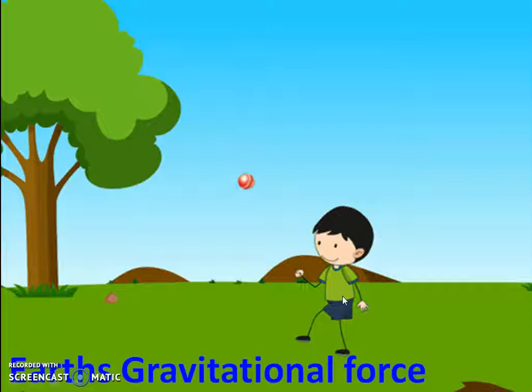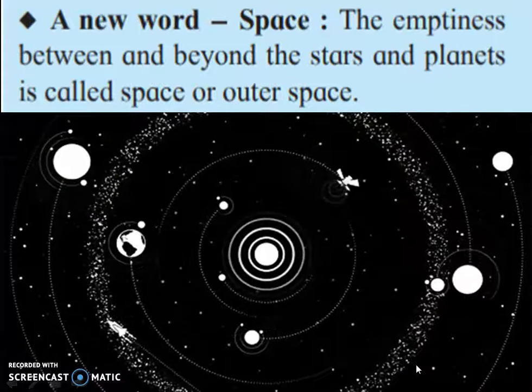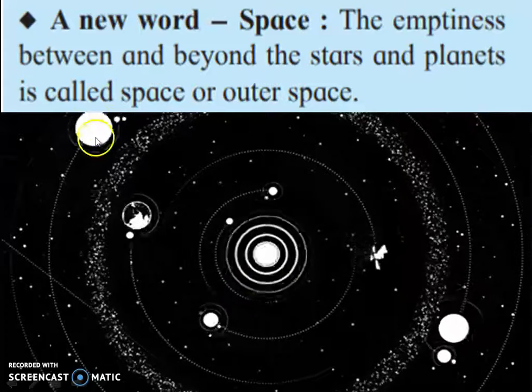Why has this happened? Because of the Earth's gravitational force. All things on the Earth remain on it because of Earth's gravitational force. If we throw anything upward with great force, then it finally falls down on ground because of Earth's gravitational force. Okay, in this chapter we will learn a new word.